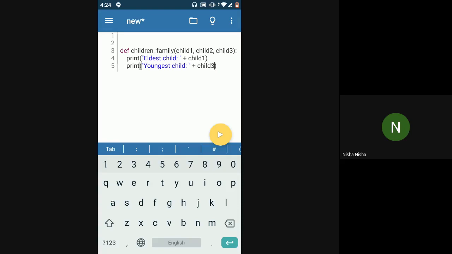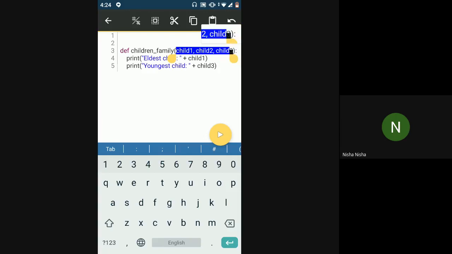But now, in case you don't know how many, there can be more than three children in the family, right? Logically there can be any number of children in the family, so you don't know how many parameters to pass. Your input can be anything. One person might have five children in their family, one person might have 10, one person might have two, and one person might have one. So you don't know what should be the ideal number of parameters, because you don't know how many inputs can come from the user, right?